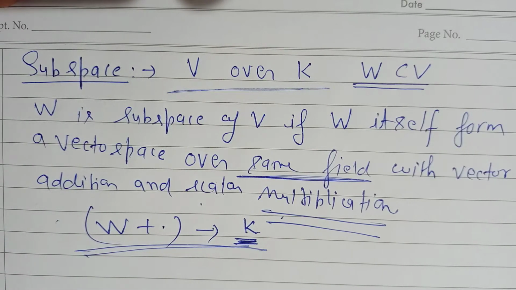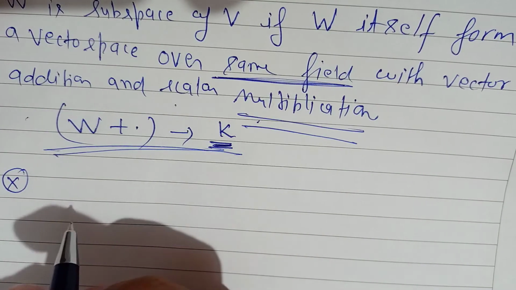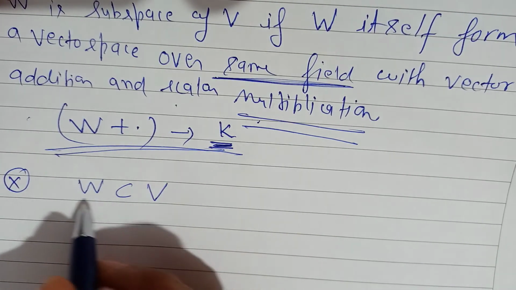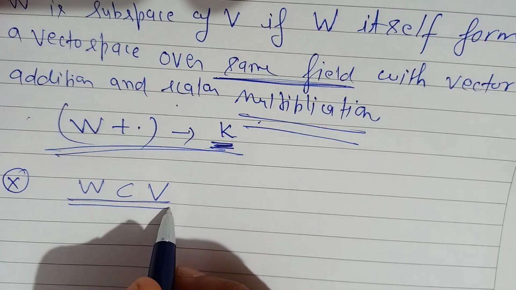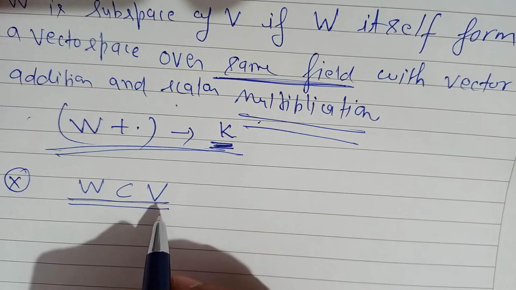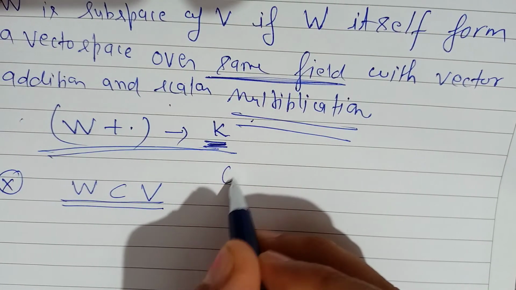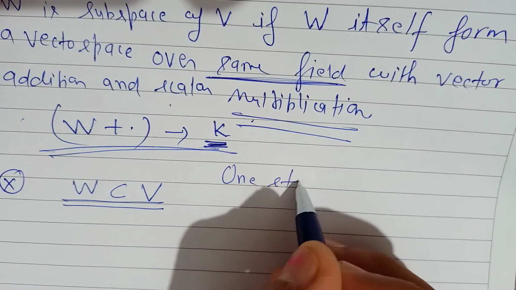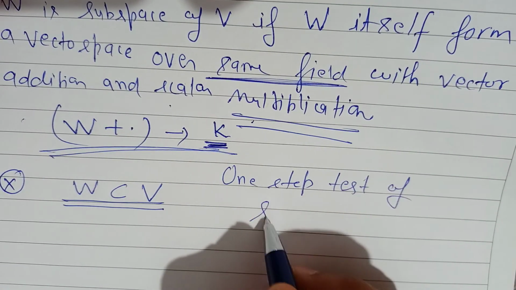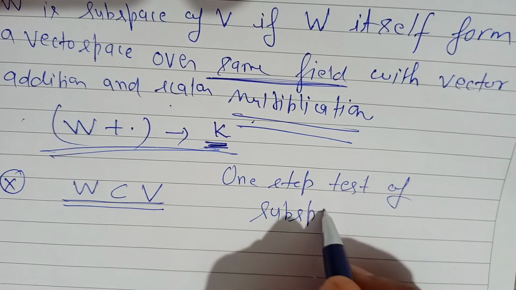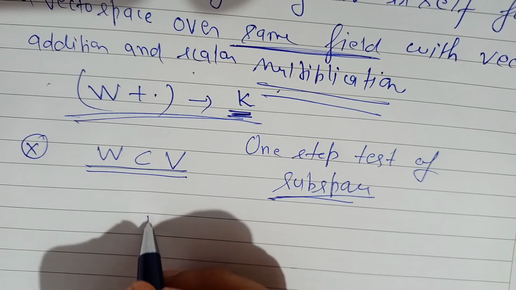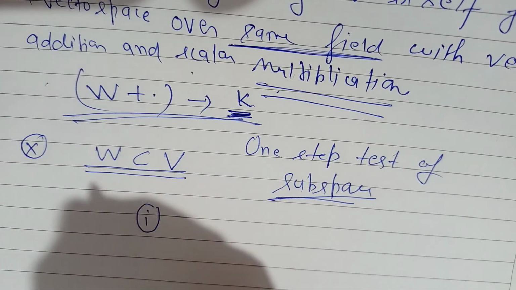Fine. So if you take any subset of a vector space, W is any subset of vector space, how do you know this is a vector space? So in place of checking all the properties of a vector space, we have here what is called the one step test for subspace. What is that? First one, the zero vector belongs to W. That is very important.